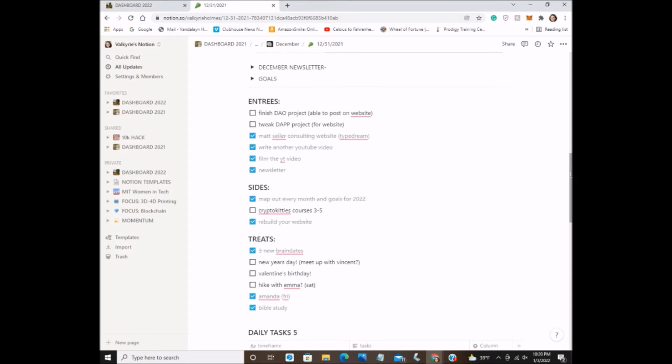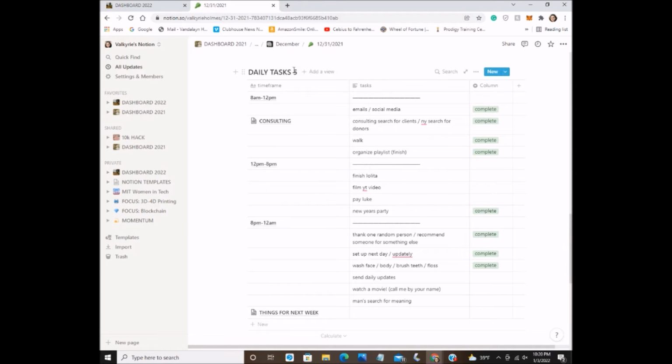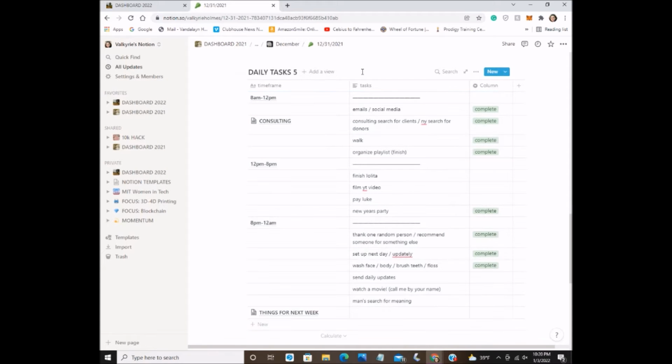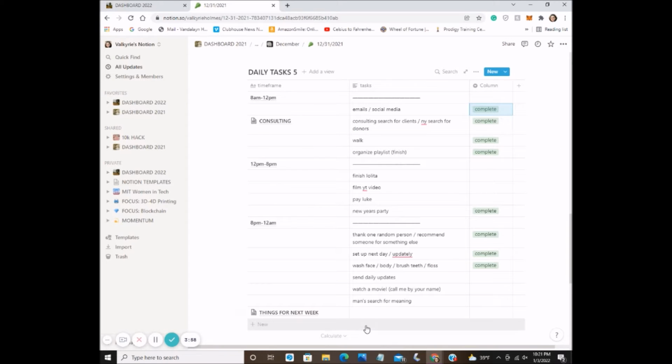So the way that I do this is basically I have this database that you can embed into Notion, and I'll show you how to do that in a second. But I basically arrange it as from this time period, I want to get these things done, and then I have a column right here that you can basically click that it's incomplete or complete, and I'll just pick it for each one. There's also pages that you can open up over here. You can basically just put anything in here and you can open it whenever you want, but it's all under this table right here. And again, same thing over here.